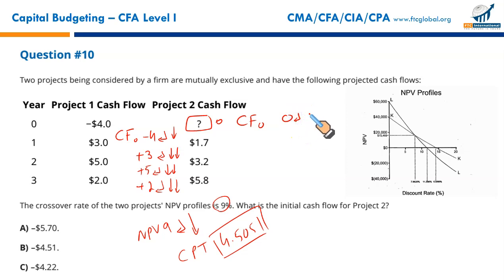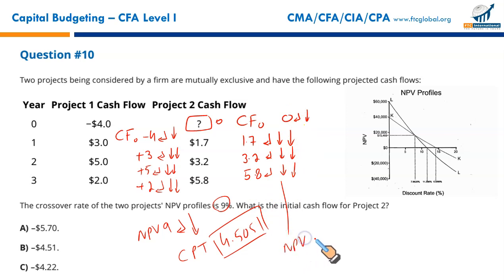Enter. Down arrow key. Next year cash flow is 1.7. Enter. Down arrow key once. Since it's a single cash flow, down arrow key again. 3.2. Enter. Down arrow key again. And last 5.8. Down arrow key, enter, down arrow key, down arrow key. Since we already have the discount rate, simply press NPV, 9% crossover rate, enter, down arrow key and CPT. It will give you the NPV, assuming there is no initial investment in the project.